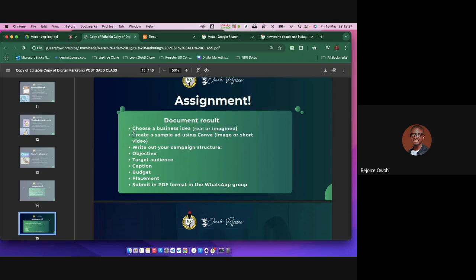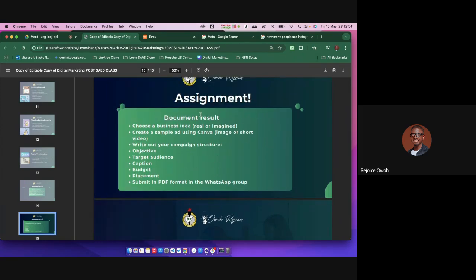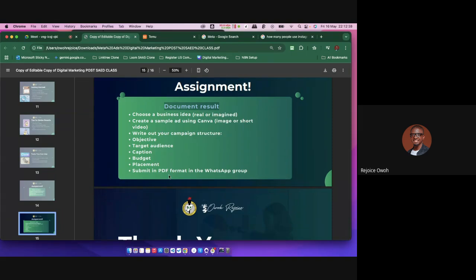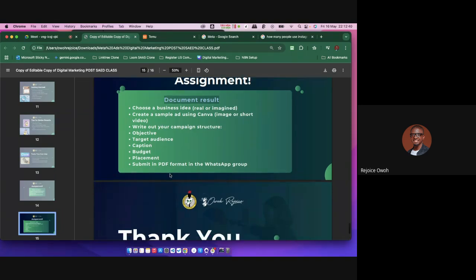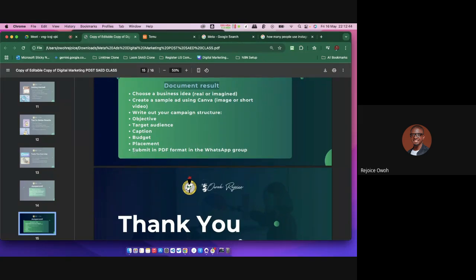You can also create an ad sample using Canva. I've told you guys that, right? The main idea of this is to document every single thing, guys. From the screen, I want you to add a screenshot of your campaign, why you chose these persons, your filters, the things you did. As you are taking it step by step, please document it, and submit it as a PDF to us on the WhatsApp group. So that is what I'm expecting from you guys.